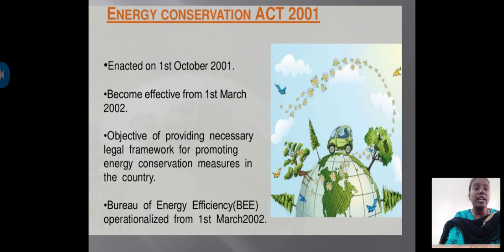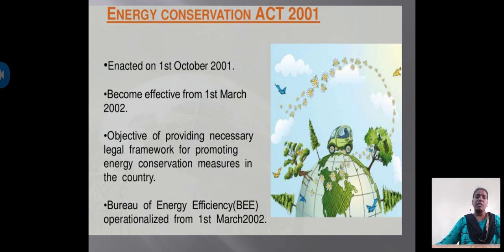Next, the Energy Conservation Act of 2001 was enacted on 1st October 2001 and became effective from 1st March 2002. It was planned in October 2001, but came into implementation on March 1st 2002. The objective is providing the necessary legal framework for promoting energy conservation measures in the country.